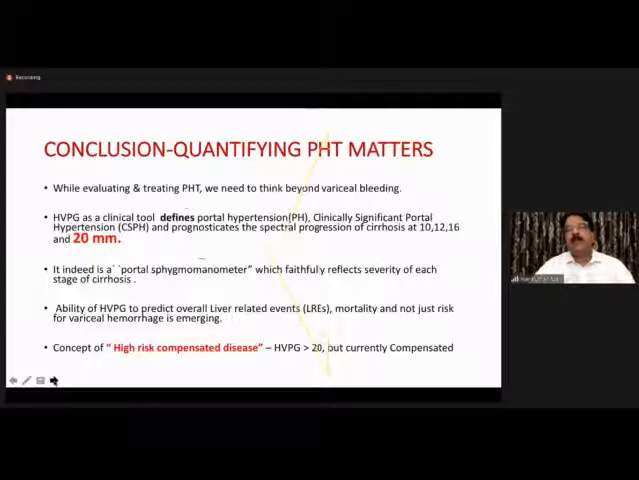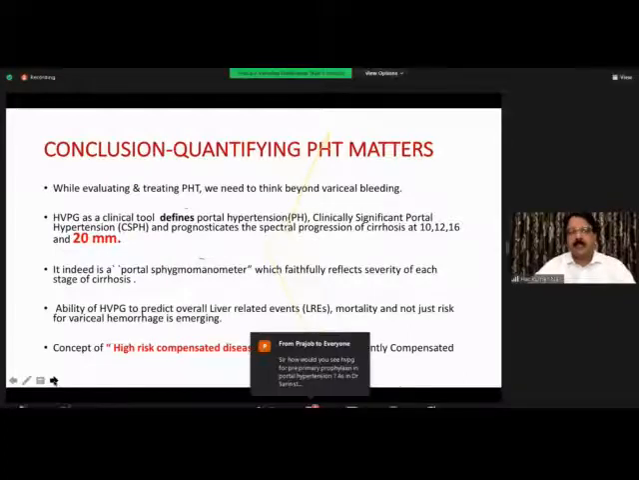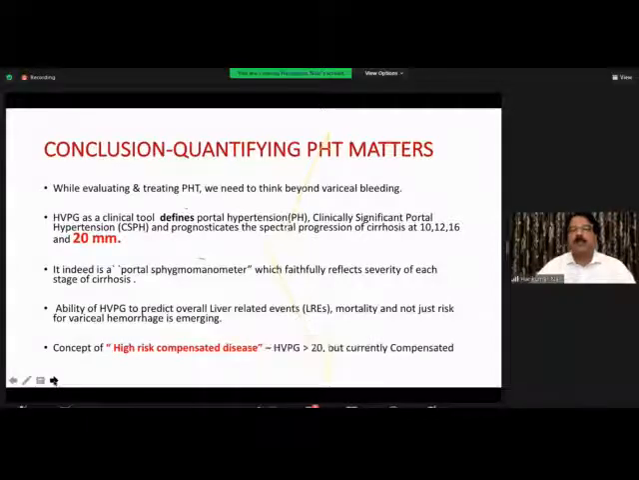So quantifying portal hypertension matters. While evaluating and treating portal hypertension, we need to think beyond variceal bleeding. And HPPG as a clinical tool defines portal hypertension. More than 5 is portal hypertension. It defines clinically significant portal hypertension, more than 9 is CSPH, and prognosticates the entire spectral progression of cirrhosis.